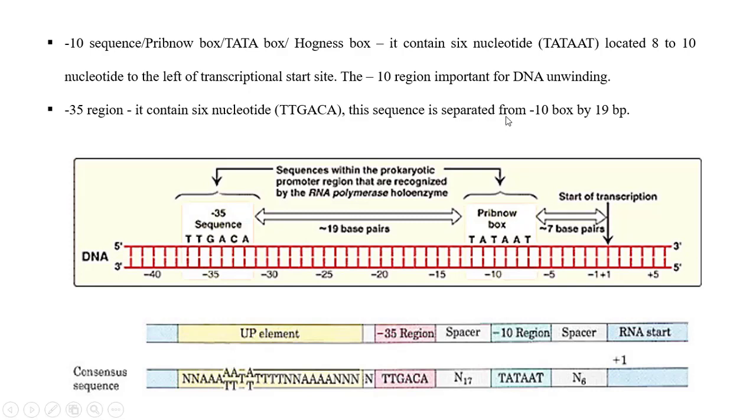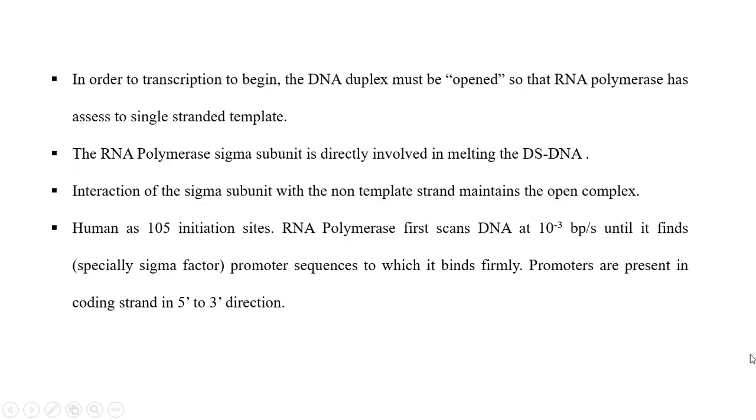That sequence is separated from the -10 box by 19 base pairs. That means there is a 19 base pair difference between the -10 region and the -35 region. So this is the RNA start site. The +1 indicates the first nucleotide of RNA synthesized, from that region to the terminator end.